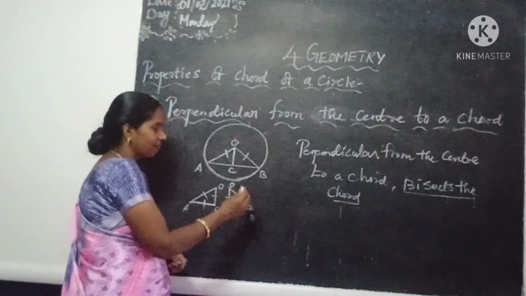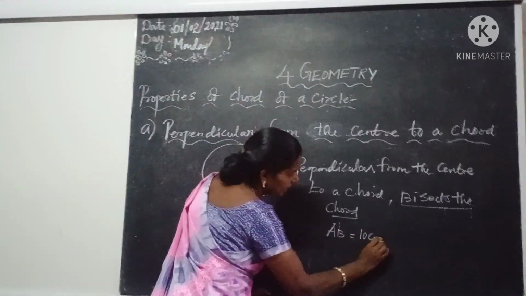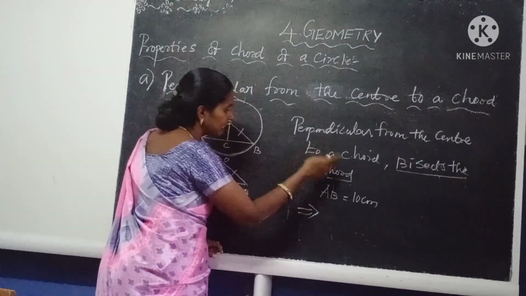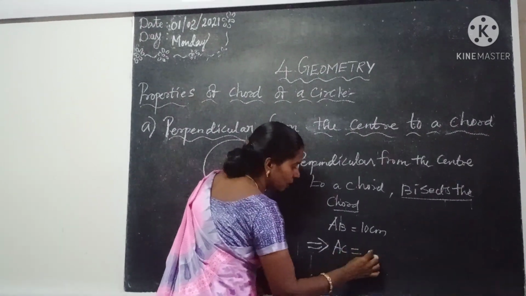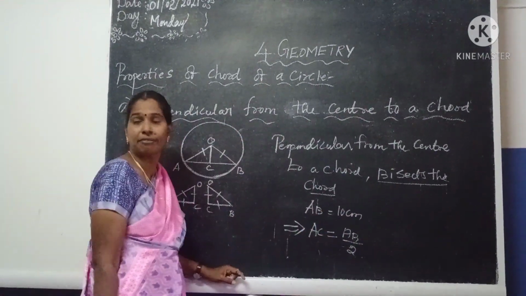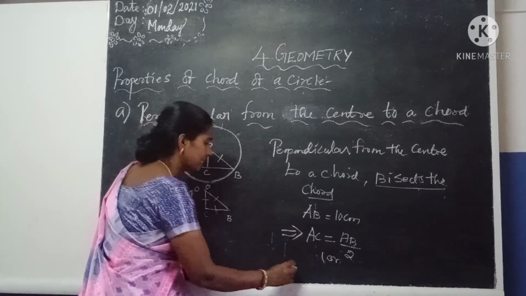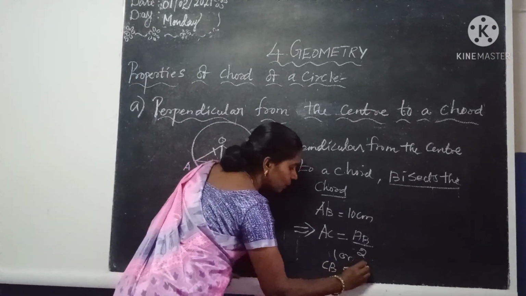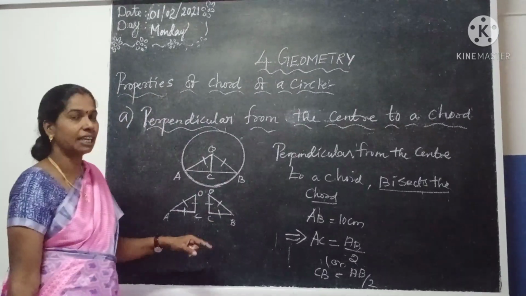What is the meaning? If AB equals 10 centimeters, which implies by this theorem, what is AC? AC equals AB by 2, or we can write CB also equals AB by 2. That is half the length of the chord.